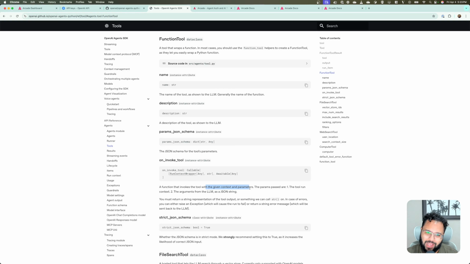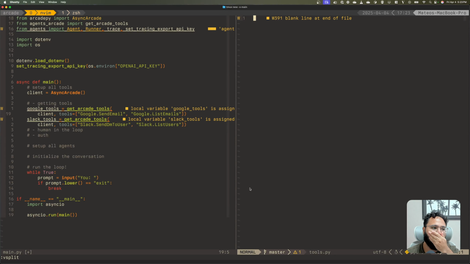So what I am going to do is I'll replace this with my own function, but I don't want to lose the reference to Arcade's tool, right? So I'm going to keep that and pass it to a function so that if we allow it, you can just go ahead and call it, right? So let's do that. For this, I'll import, let's see where I am. Okay.